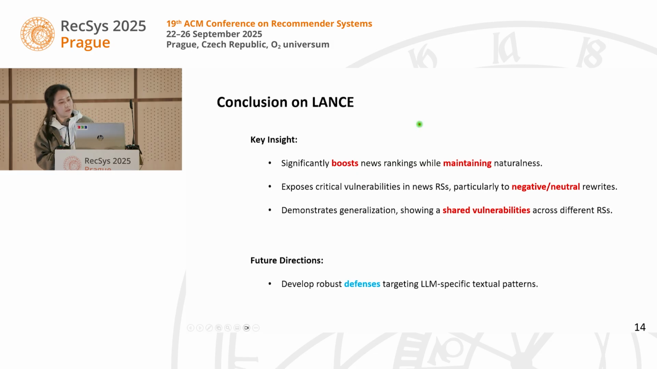Okay, here is the conclusion. We have three key insights. Our LENS can significantly boost the rankings while maintaining neutralness, because we use a language model to rewrite the content. We expose typical textual vulnerabilities in news recommender systems, and the negative and neutral rewrites are more likely to lead to a successful attack. And we demonstrate generalization, showing shared vulnerabilities across different recommender systems.